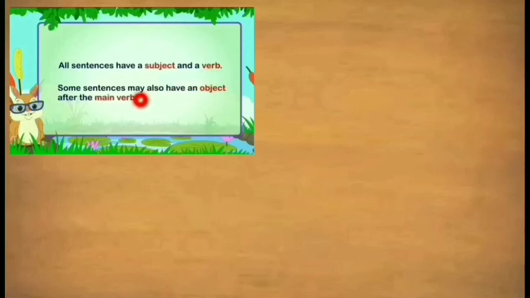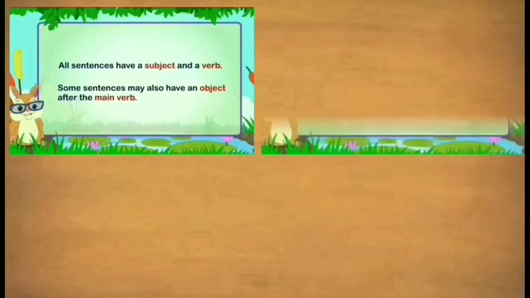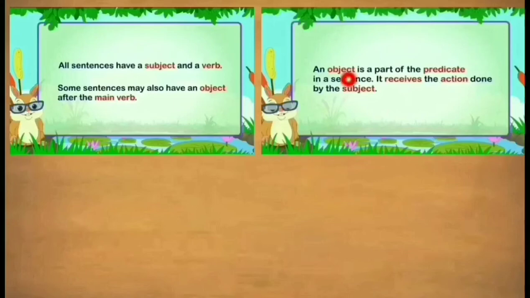Some sentences may also have an object after the main verb. So after the main verb means the pattern subject plus verb plus object. Is it? An object. What is an object? An object is a part of the predicate in a sentence.